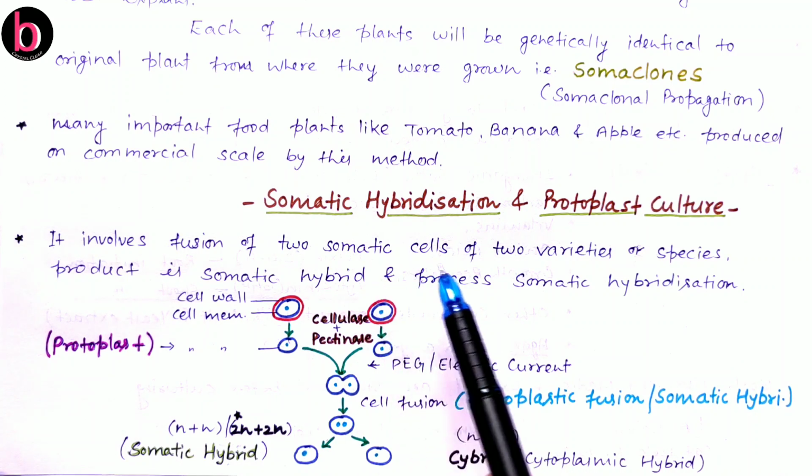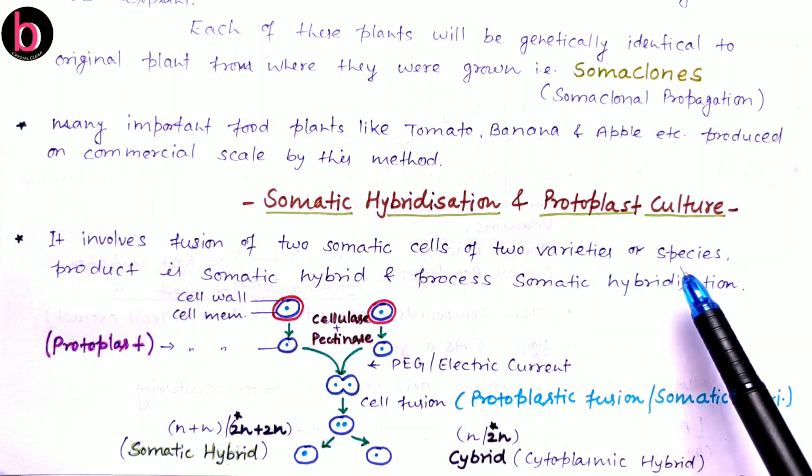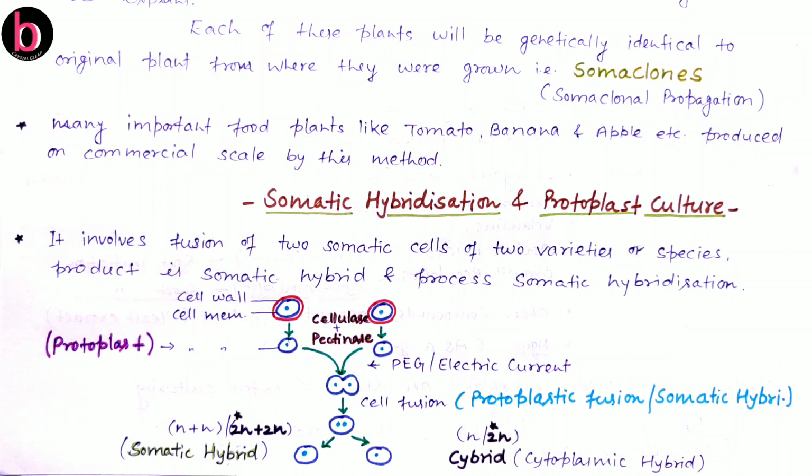So any two somatic cells from two different varieties or two species are taken out and fused by a number of methods. The resultant is called a somatic hybrid, and this process is known as somatic hybridization.